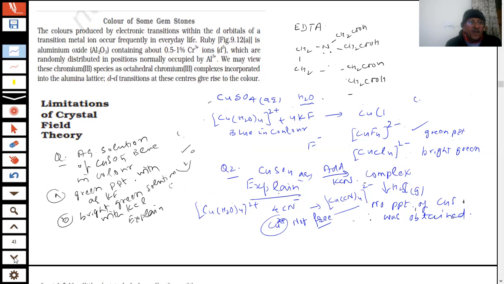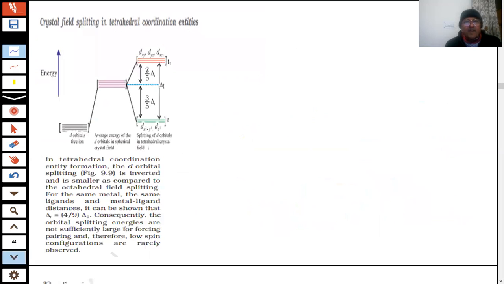The question answer session for the time being is over, and let us see the next part of the crystal field splitting, students. What we discussed the last time was the crystal field splitting of octahedral coordination entities. Now, if I talk of tetrahedral coordination entities, students, what will happen?